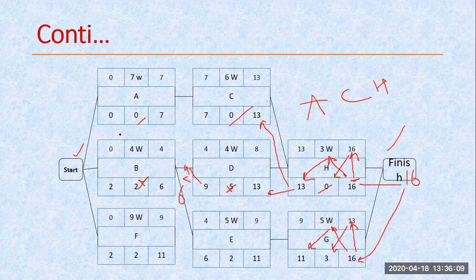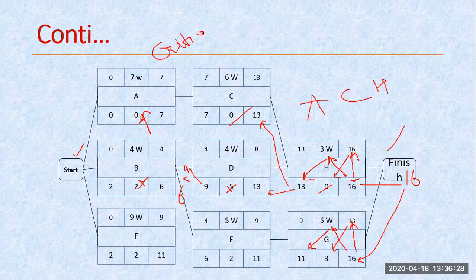After this calculation, I have to check where I get this float time 0. And wherever the float time is 0, that is known as my critical node or critical task. Okay. So these are the critical tasks, meaning delay is not possible in these.